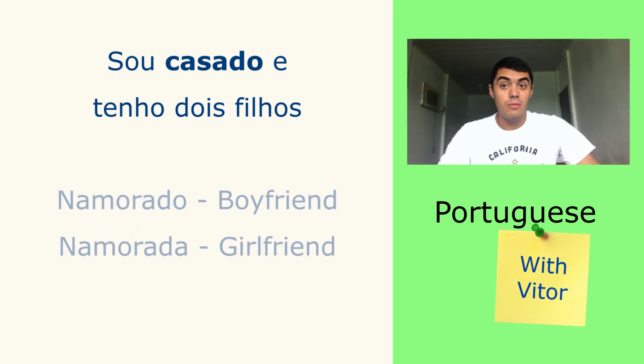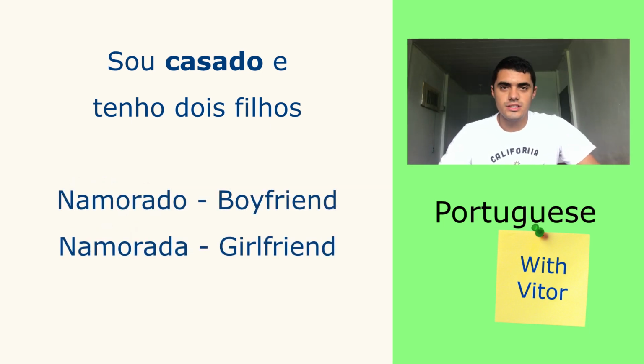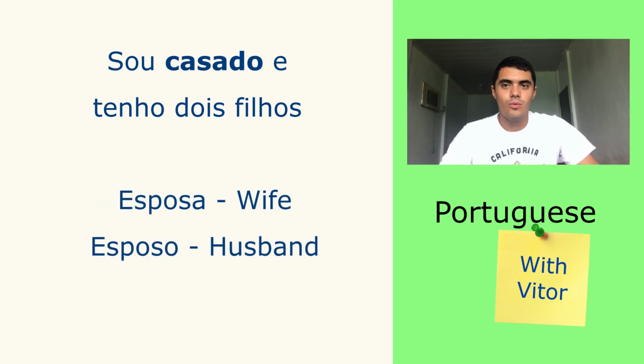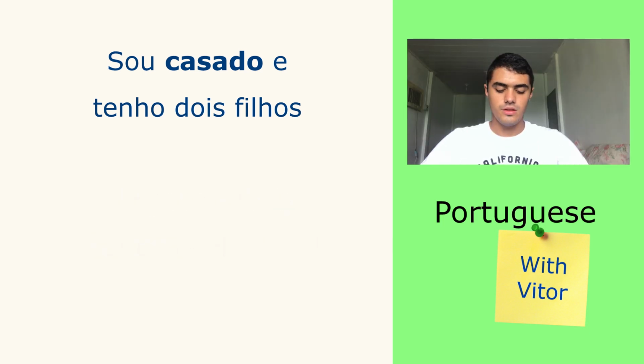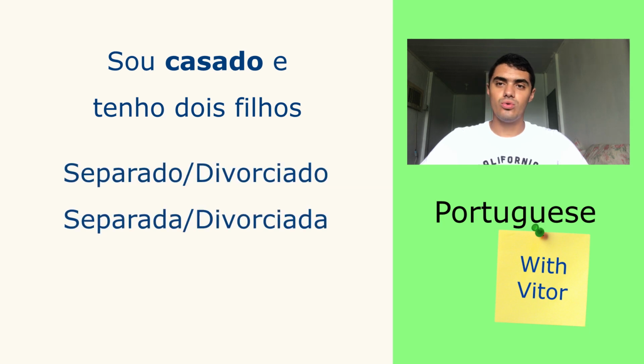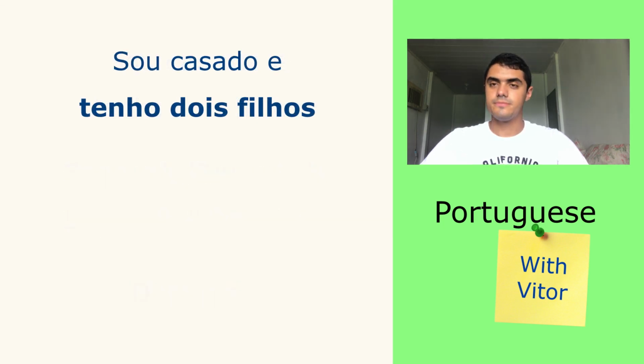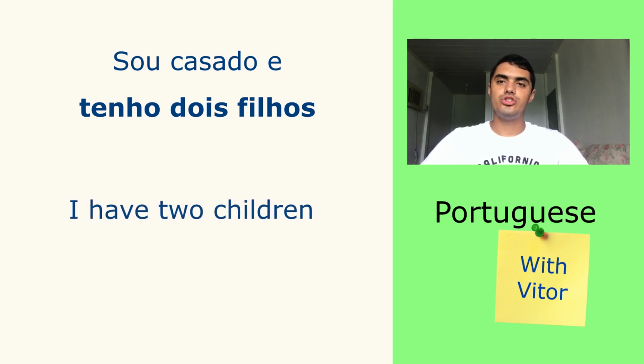We have namorado, boyfriend, and namorada, girlfriend. We have either esposa, wife, esposo, husband. We have separado or divorciado, separada or divorciada. That means divorced. The last part here, tenho 2 filhos. That means I have 2 children.